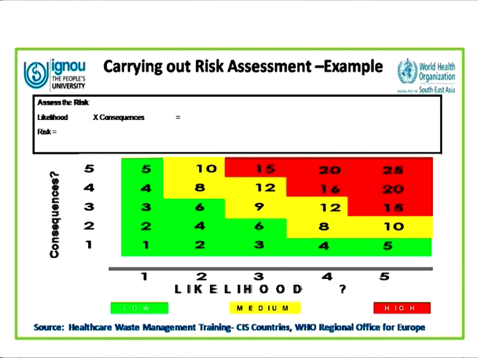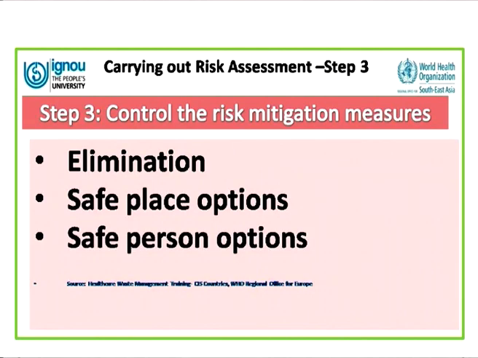Yellow one means the likelihood is medium, and the high is the red one. Now, you need to institute certain control measures for controlling the risk assessment, and these could be elimination, safe place options, that is, you have to identify places which may be safe, and safe person options. For example, you can wear PPE, you can have the proper storage. So these are the safe person options.